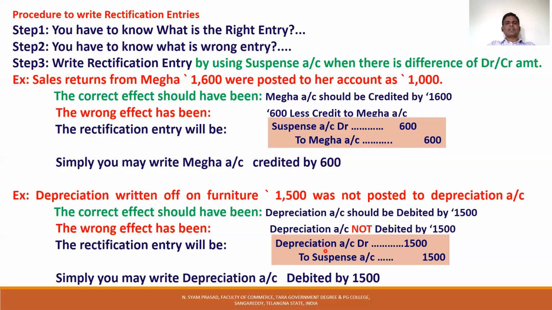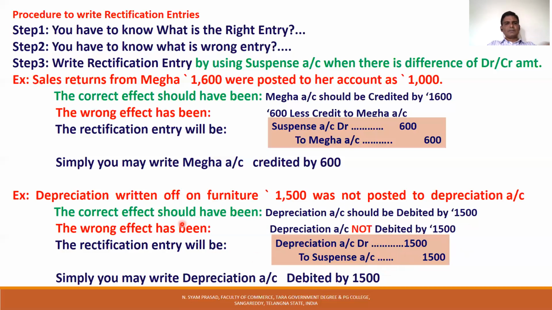What is the rectification entry? Depreciation account debited by 1500. Simply you may write depreciation account debited by 1500. But if they ask for an entry, write like this: depreciation account to suspense account 1500, being error rectified.